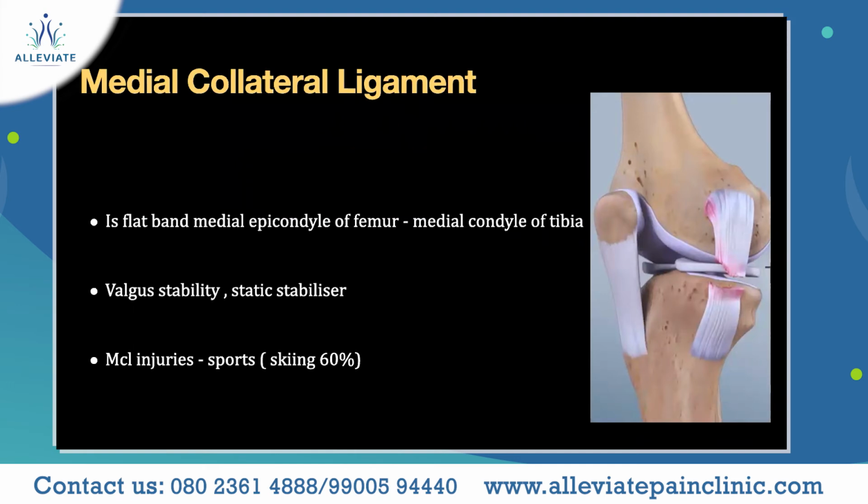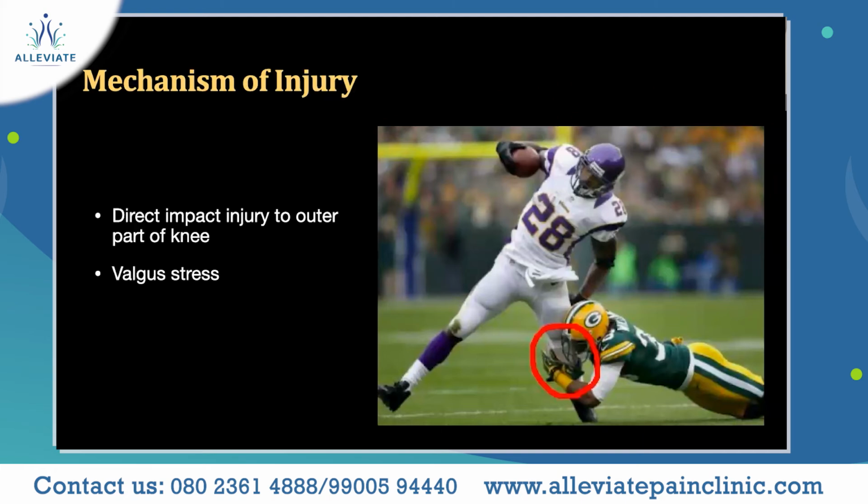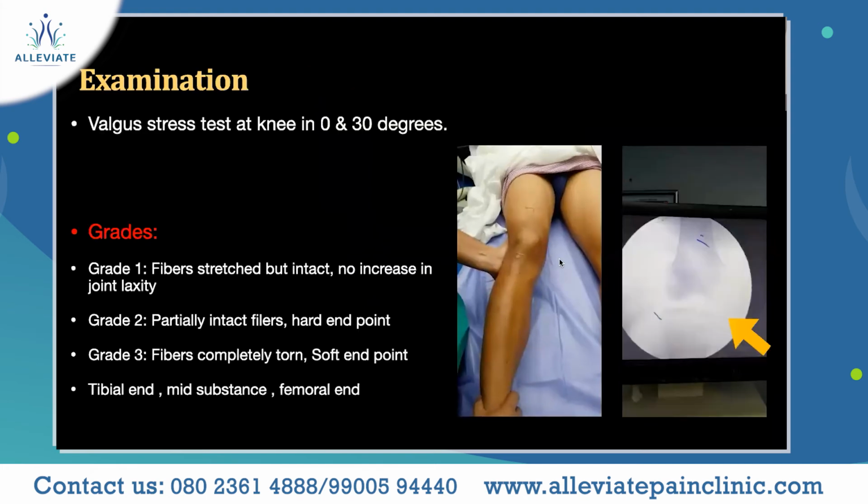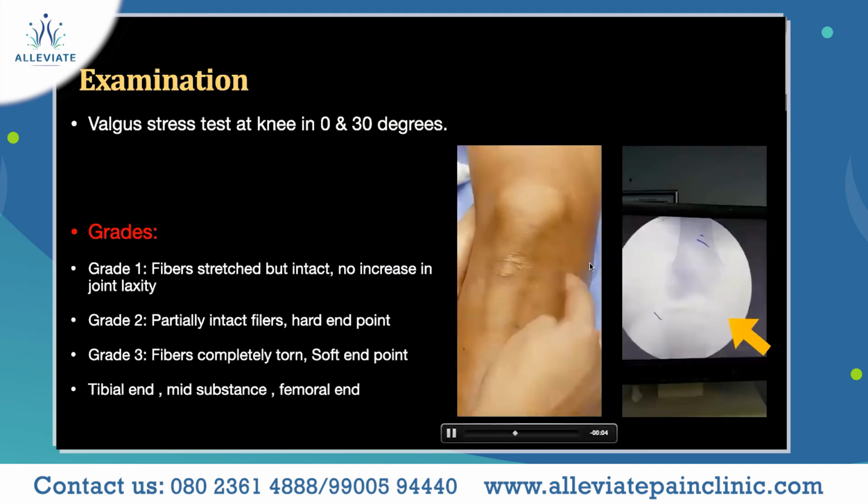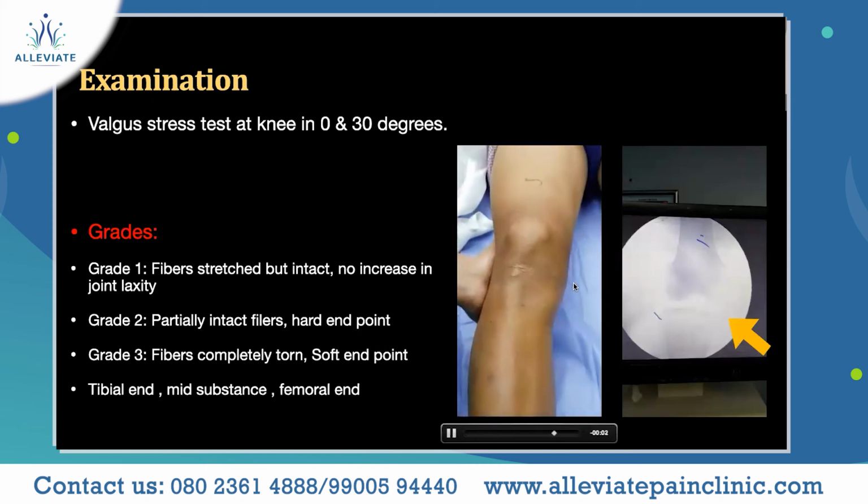MCL injuries are very common in sports like skiing, ice hockey, rugby, and football. This is mainly due to a direct impact, as I said, on the outer part of the knee. When you have an impact on the outer side of the knee, the inner part, the MCL, gets torn. On examination, the same way, here you can see the medial side is opening. When you give a valgus stress, you can see the medial part of the joint opens. This is classical for an MCL tear, which is a grade 3.